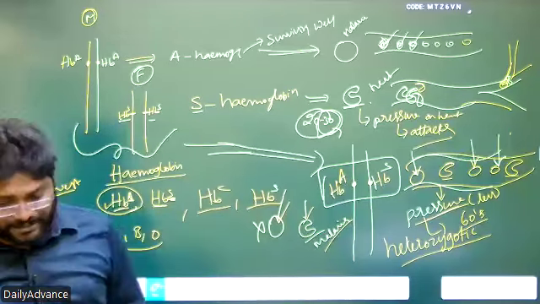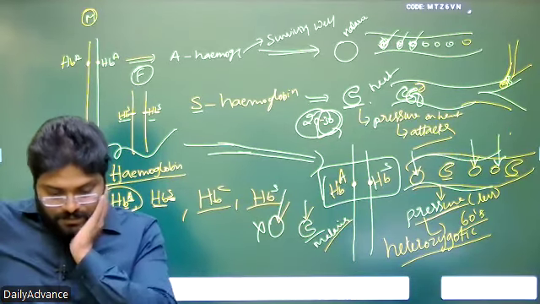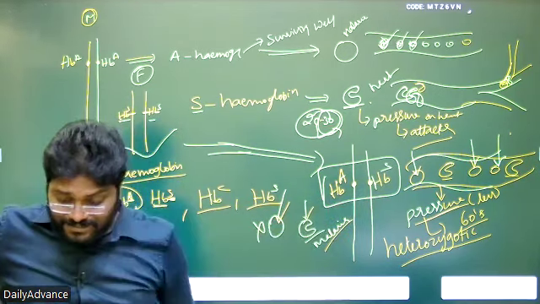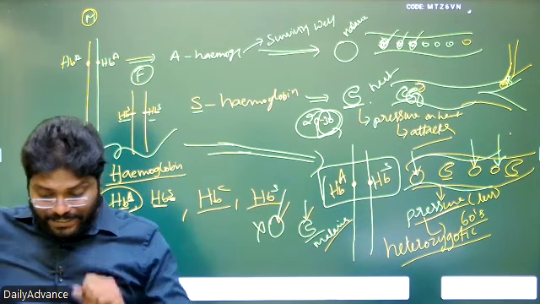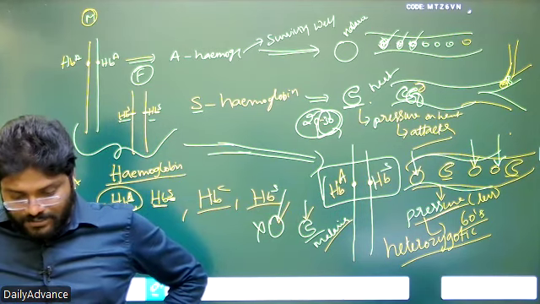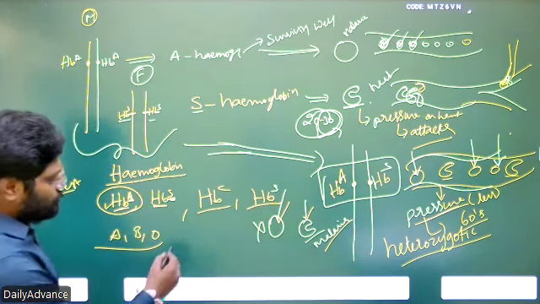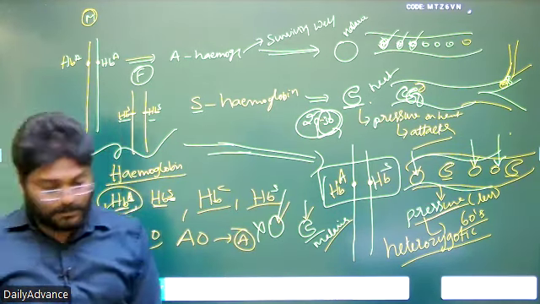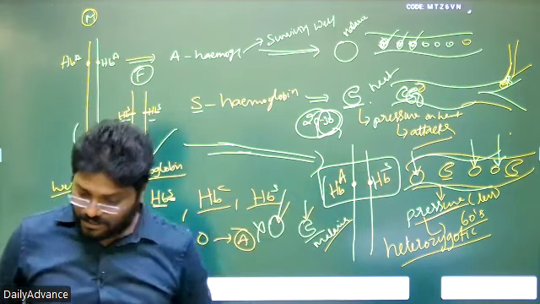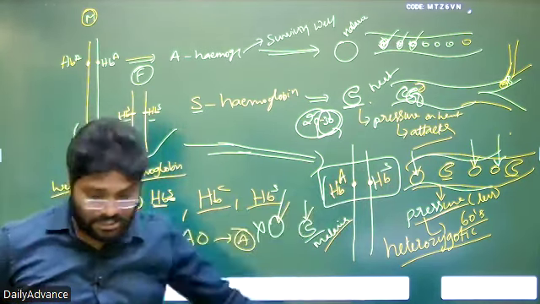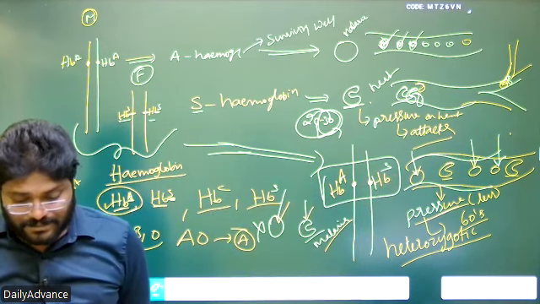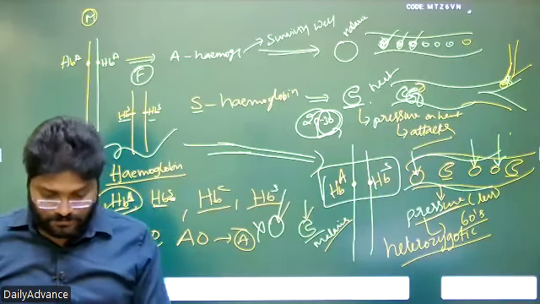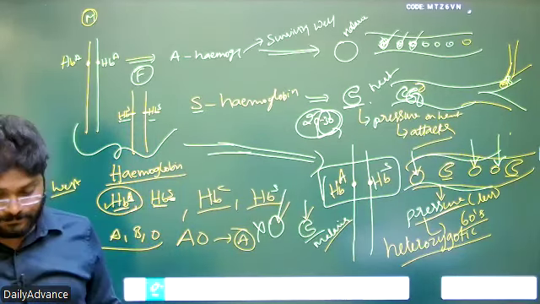According to Mendel's laws, if two different alleles are present, only one is expressed. In the blood group system, if AO is there, what is expressed? Only A. O is suppressed. But here A causes the rounded RBCs and S causes the sickled RBCs, because neither A nor S dominates over the other. So it is incomplete dominance.